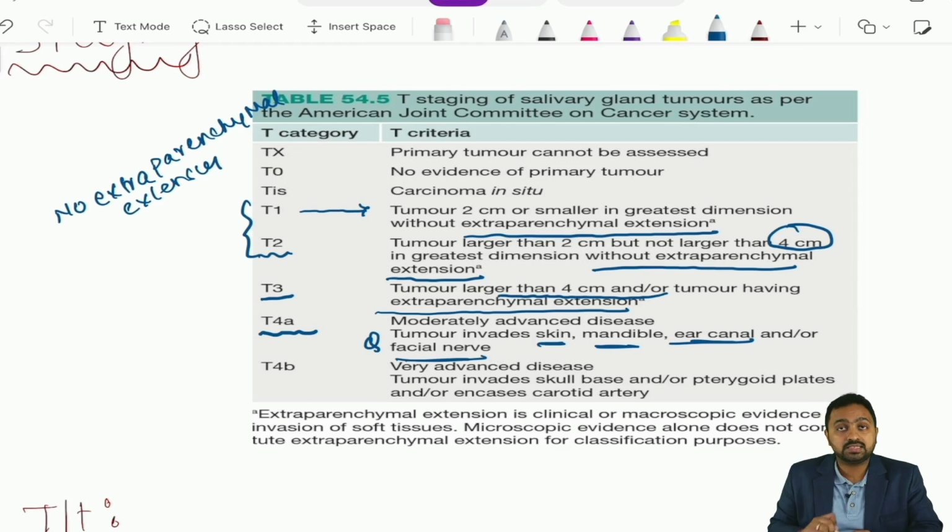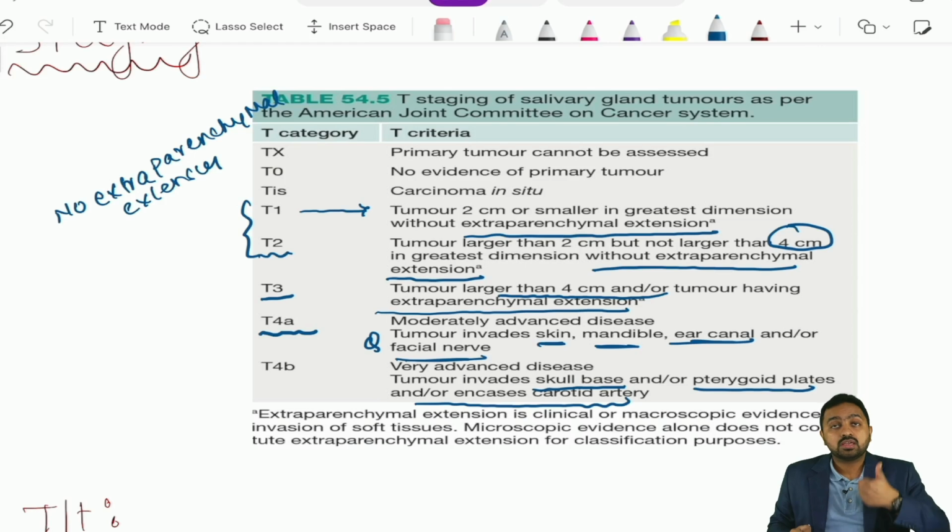Then T4B is very advanced disease that is invading the skull base, pterygoid plates and encasing the carotid artery. So, involvement of the facial nerve and the mandible is T4A, whereas involvement of the pterygoid plates and the skull base is T4B. So, these are a few important questions that are often asked in clinical scenarios. So, please do not get confused between T4A and T4B.